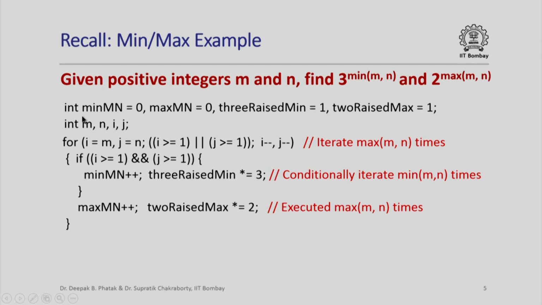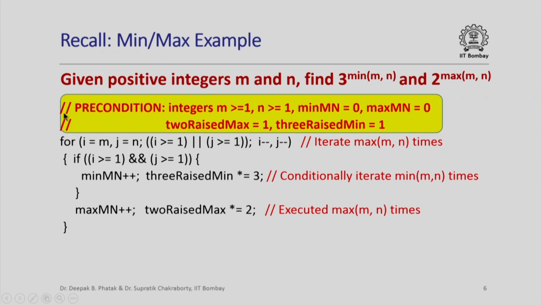Now these integer variable declarations and their initializations can be conveniently captured by a precondition where we are saying that there are these integers m which has to be greater than or equal to 1, n has to be greater than or equal to 1. The problem specification itself says that they must be positive. Min mn and max mn were both initialized to 0, 2 raised to max and 3 raised to min were both initialized to 1. So this is the precondition.